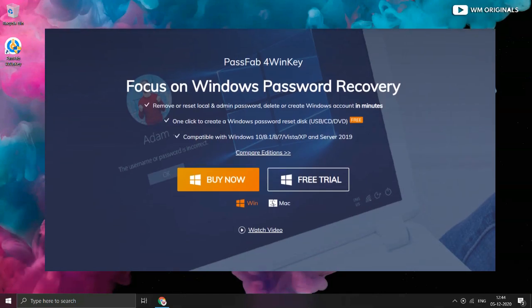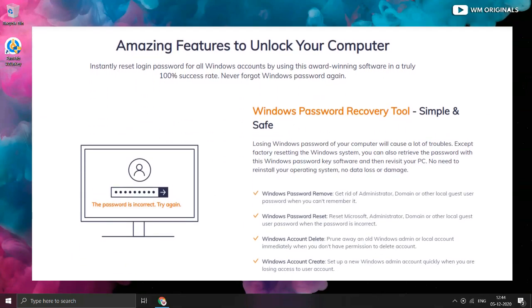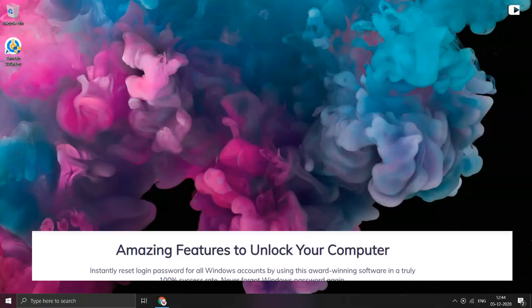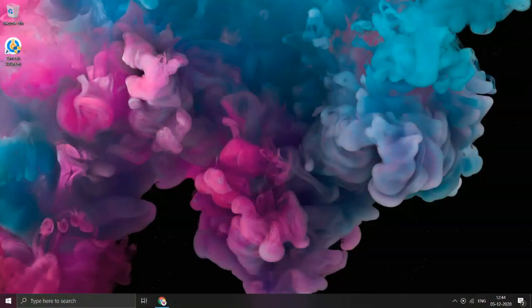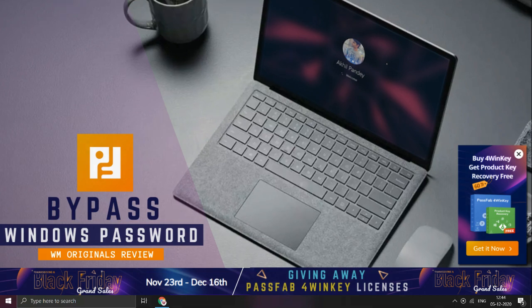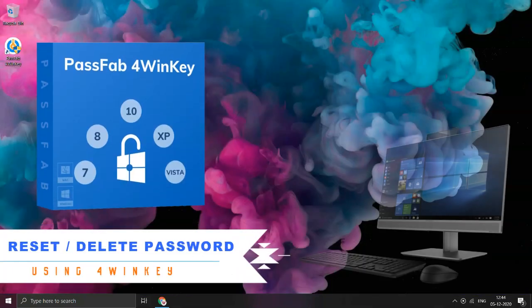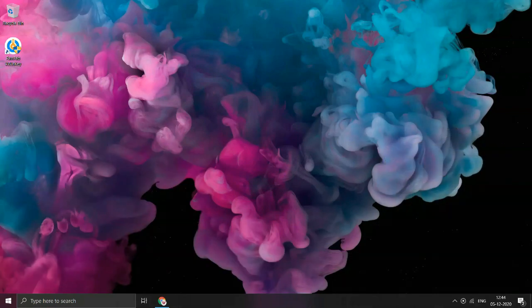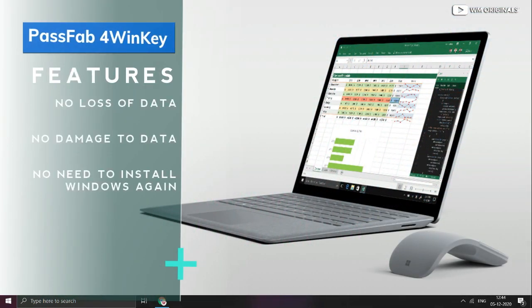4WinK mainly focuses on Windows password recovery, with which one can remove or reset local and admin passwords. One can also delete or create Windows accounts in minutes. Losing the Windows password of your computer can cause a lot of trouble. In this situation, except for factory resetting the Windows system, you can also retrieve the password with this Windows Password Key software 4WinK and then revisit your PC. If you use 4WinK, there will be no need to reinstall your operating system, no loss or damage to